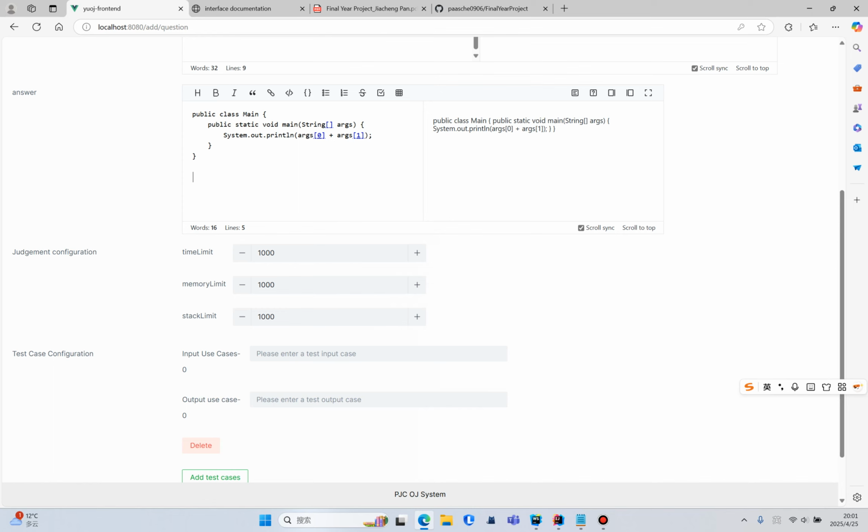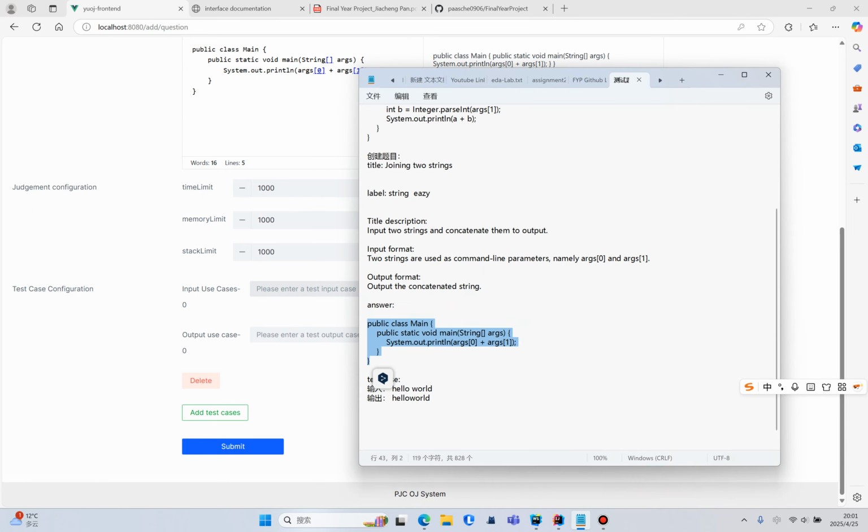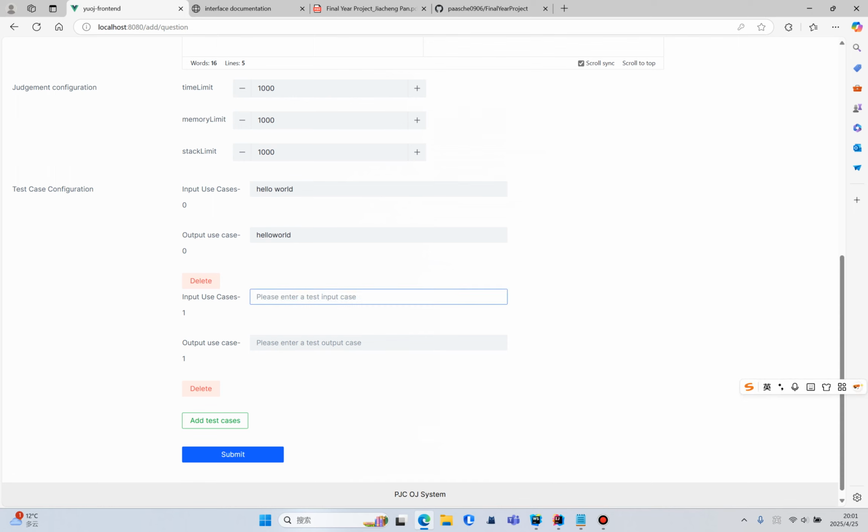Here, we can also set the time limit, memory limit, and the stack limit. Finally, we set the test cases, including input and output. For example, here the input is hello world, and I need to output hello world, and I can add any other test cases like apple tree.